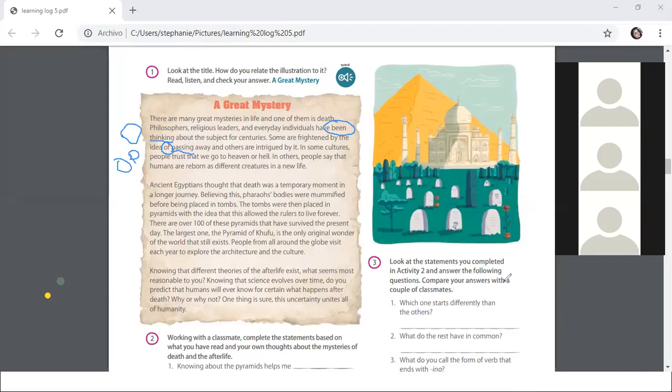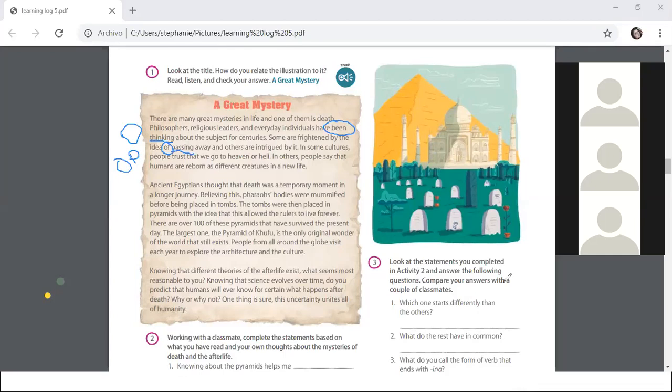The tombs were then placed in pyramids with the idea that this allowed the rulers to live forever. There are over 100 of their pyramids that have survived to the present day. The largest one, the pyramid of Khufu, is the only original wonder of the world that still exists.